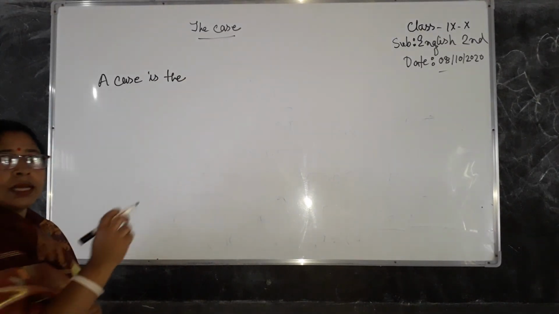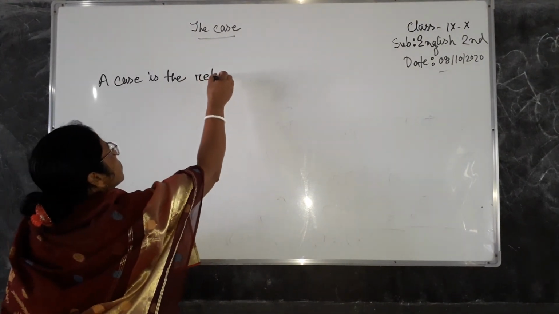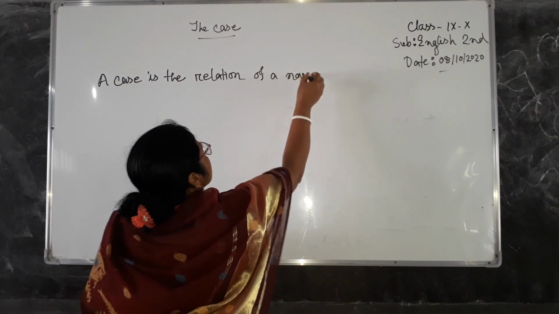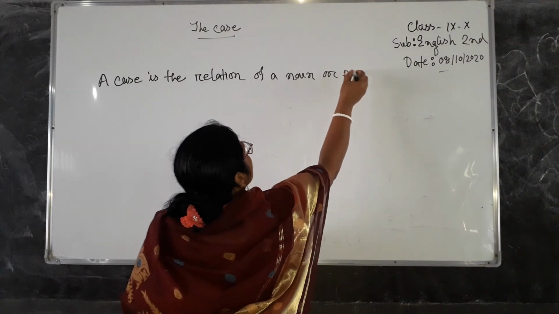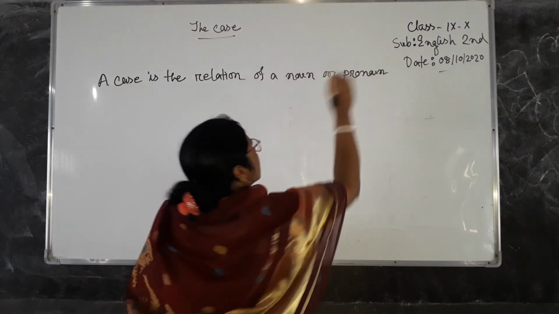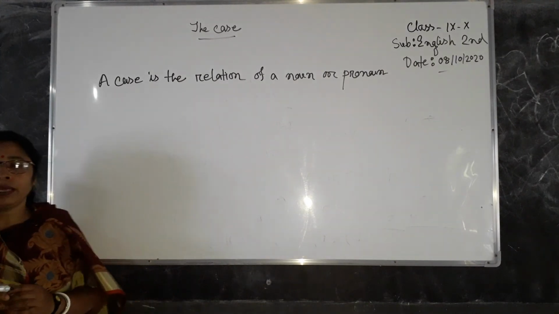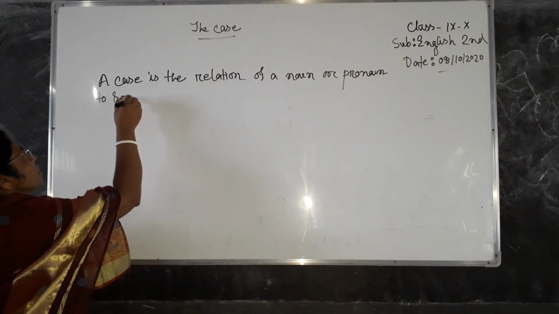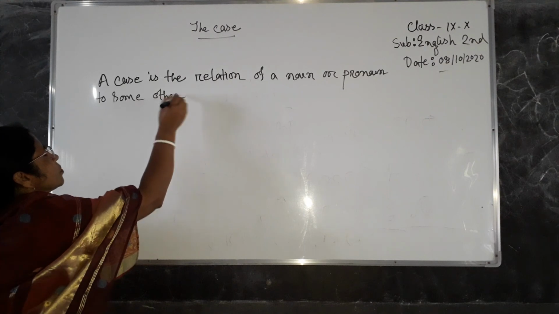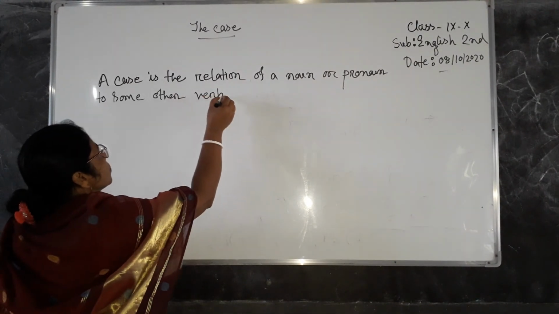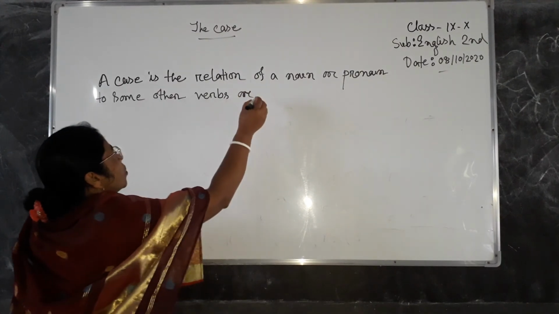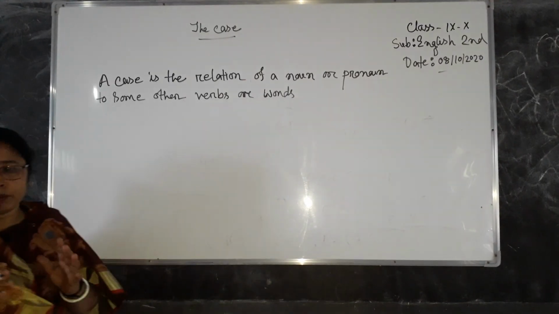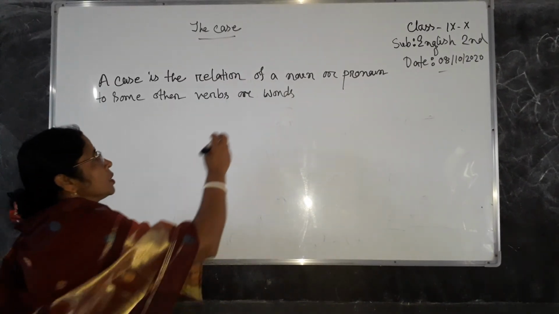A case is the relation of a noun or pronoun to some other verbs or words in a sentence.